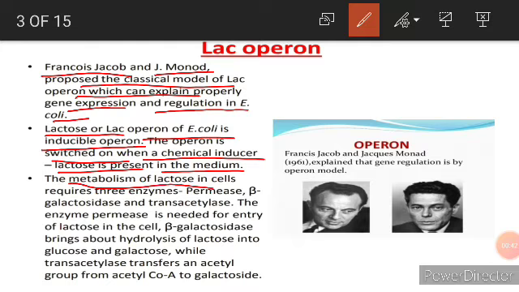The metabolism of lactose in the cell requires 3 enzymes: permease, beta-galactosidase and transacetylase. The permease enzyme is needed for the entry of lactose into the cell. Beta-galactosidase brings about the hydrolysis of lactose into glucose and galactose, while transacetylase transfers an acetyl group from acetyl coenzyme A to galactosidase. So these two scientists explained that gene regulation is by the operon model.